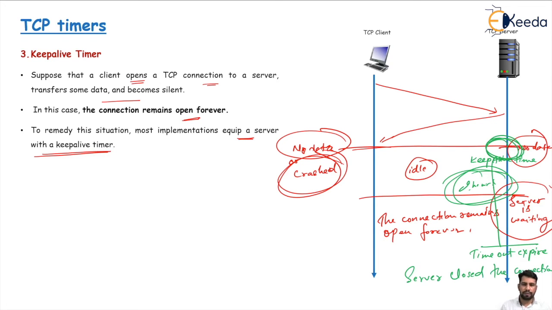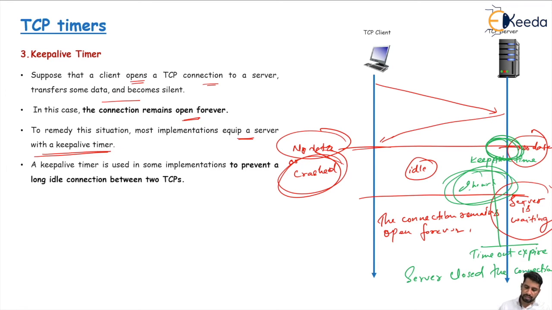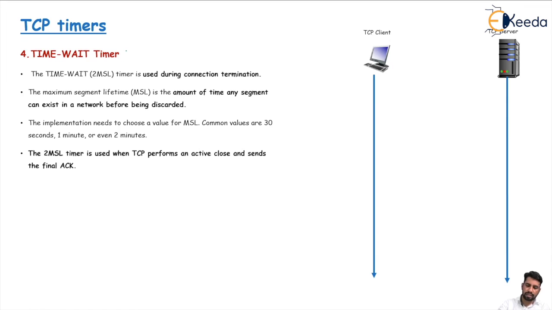During these 2 hours, if there is no segment or acknowledgement from the client side, the server will close the connection. So we can say that to prevent a long idle connection between two TCPs, we use the keep alive timer. So this is all about the keep alive timer. Next is the time wait timer.